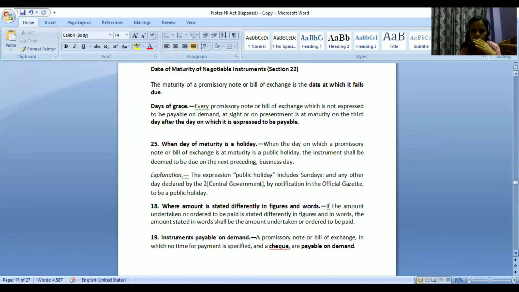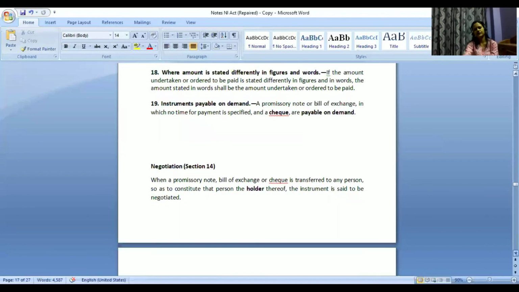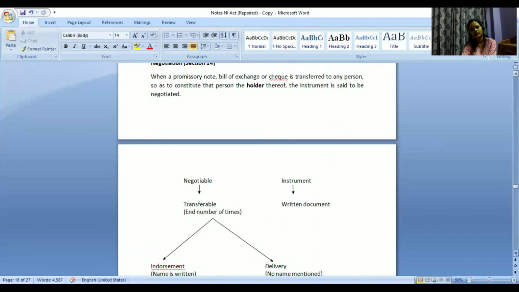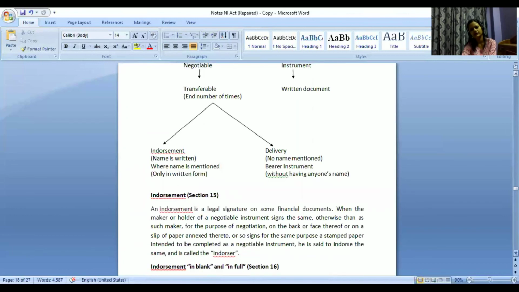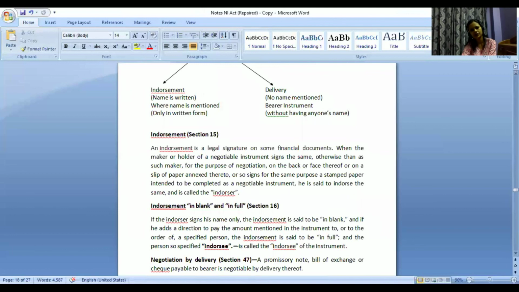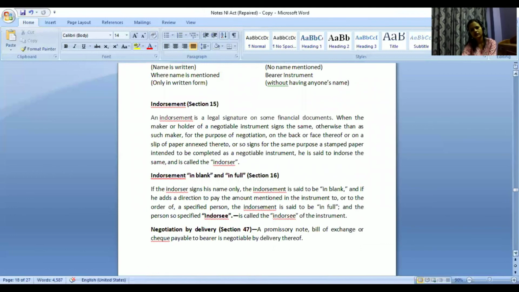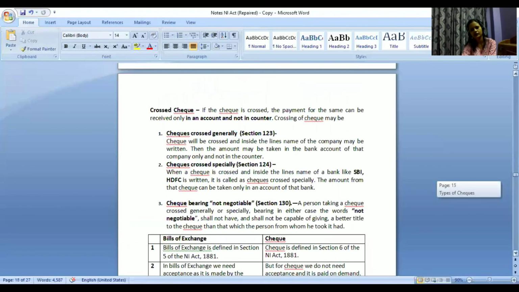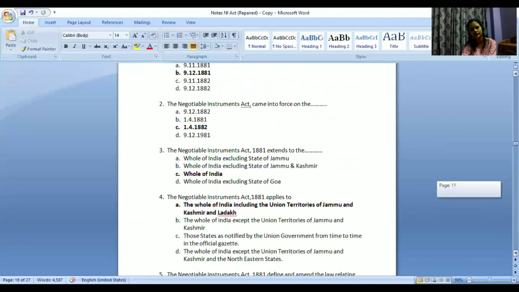Okay. So see, now again we have certain other provisions with regard to negotiation and all, where we will discuss in detail what are the different types of negotiation and how it is done and all of that. So we will continue with that in the next class. If you have any doubts on this part, you can tell, we can discuss that.